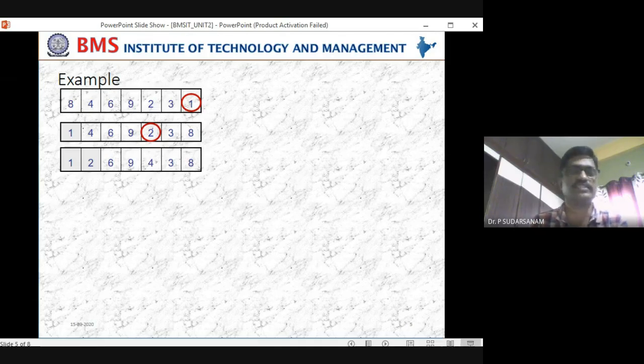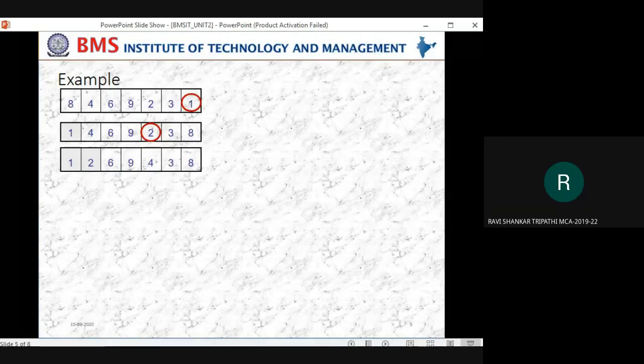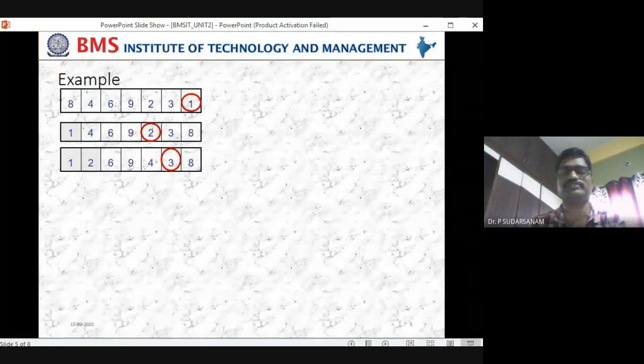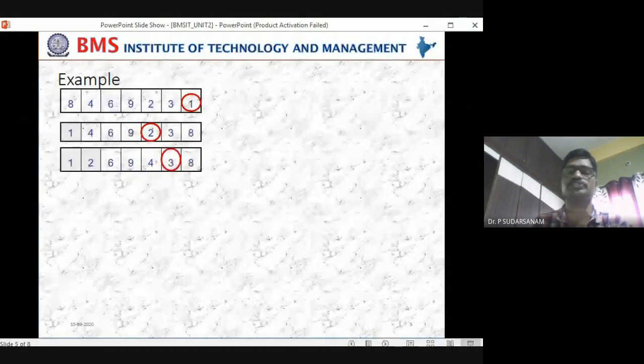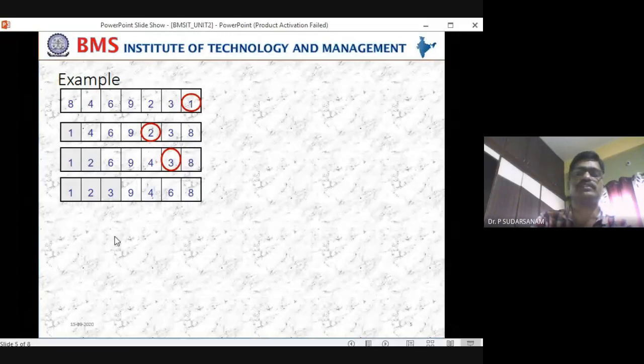Now 6 is the minimum element you will be taking. Once you take the sixth element, the remaining elements will be compared. What is the smallest element out of 9, 4, 3, 8? 3 is the smallest element. Okay, now 6 and 3 should be swapped. 6 and 3 will be swapped.